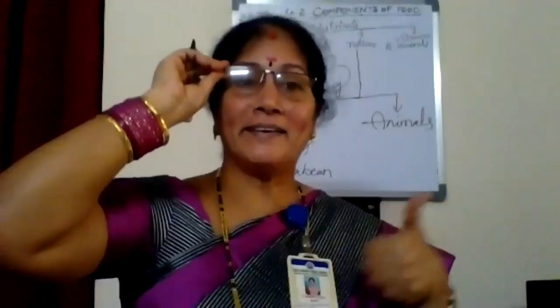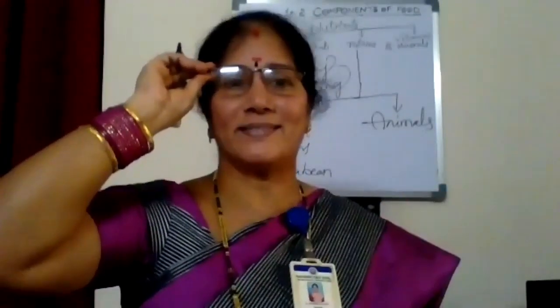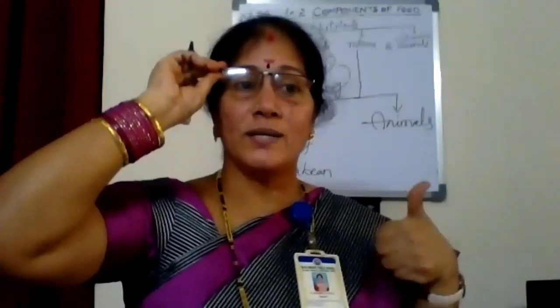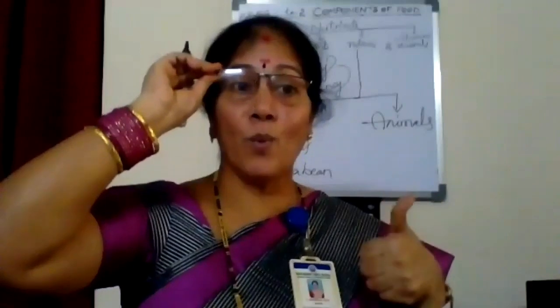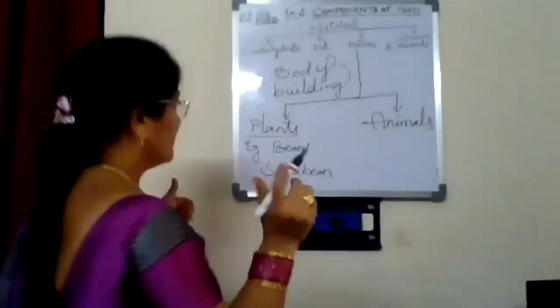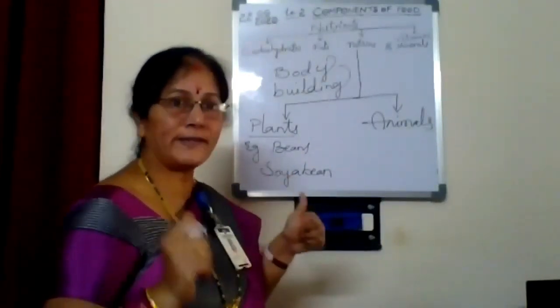Those who are vegetarian can take soya, then they get more proteins. Understanding, children? So soya contains more protein. Very good. Next, soya is given as an example especially because it contains iron.